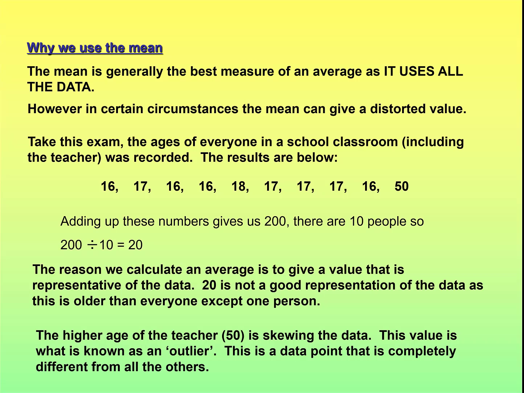It's the same thing that would happen if you worked out the average salary of a group of people, and then you took the average salary of that same group of people, but you added Bill Gates to that. You get an average salary in millions of dollars, whereas in real life, only one person in that group would be earning more than that.